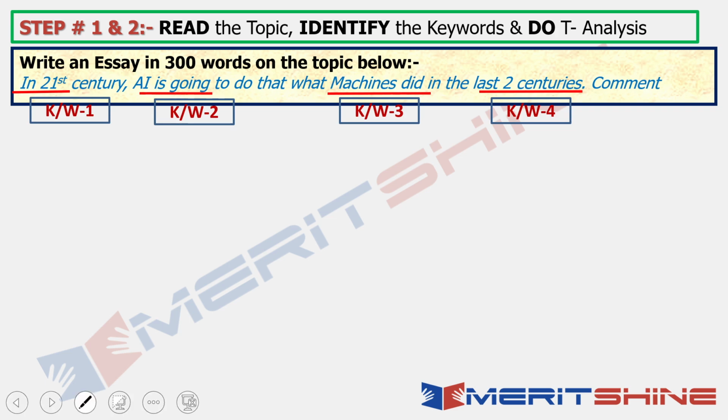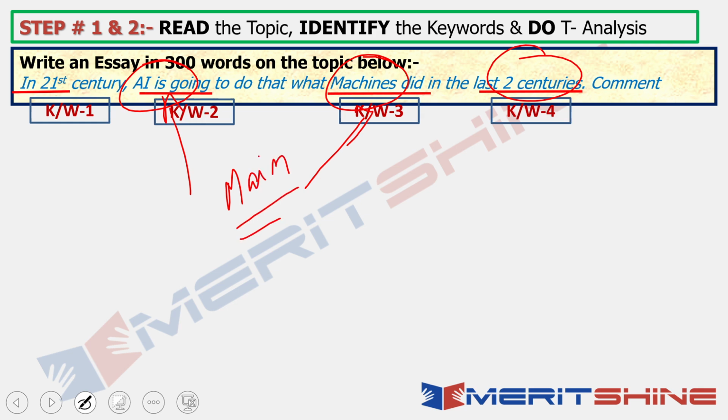21st century, right? AI and machines and the last 2 centuries. And in that also, these are the 2 main keywords. If I have to say which are the main keywords, my dear friend, these are the 2 main keywords, and obviously the 21st century and the next 2 centuries are the additional helping keywords, you can say, right? So first we need to build up content on it.